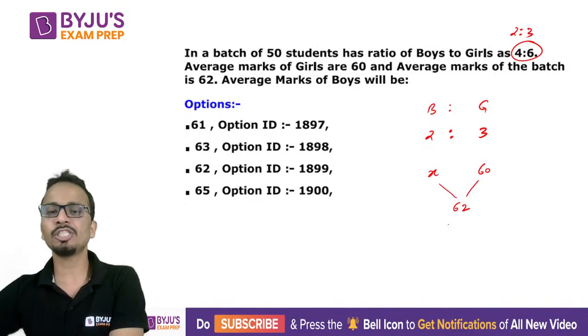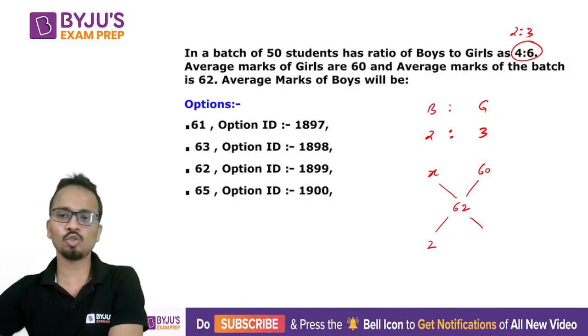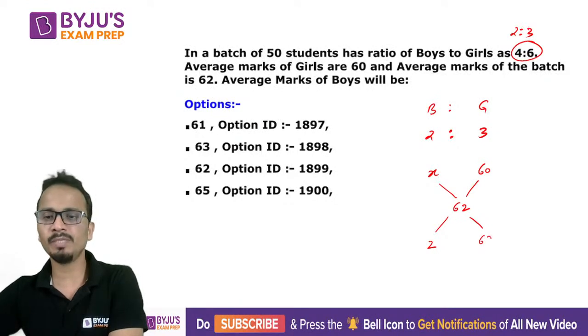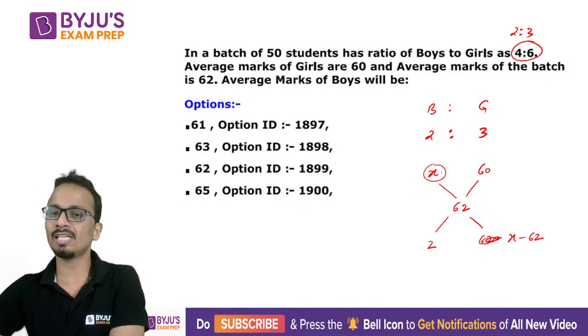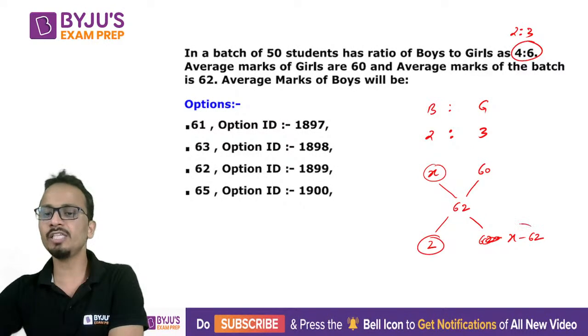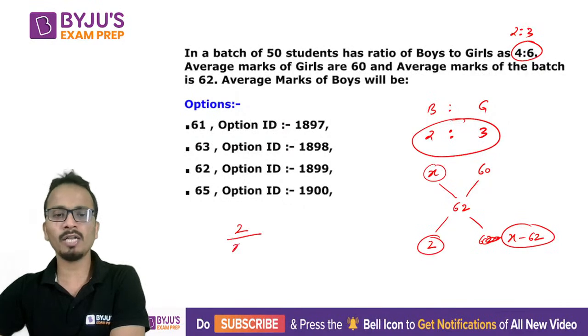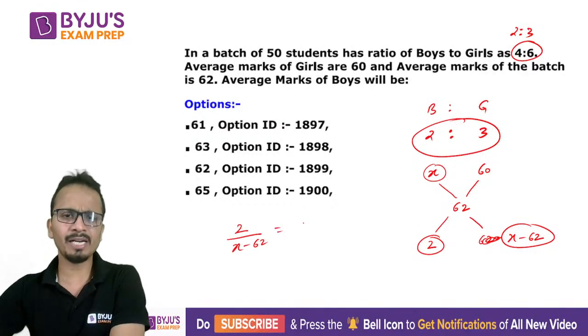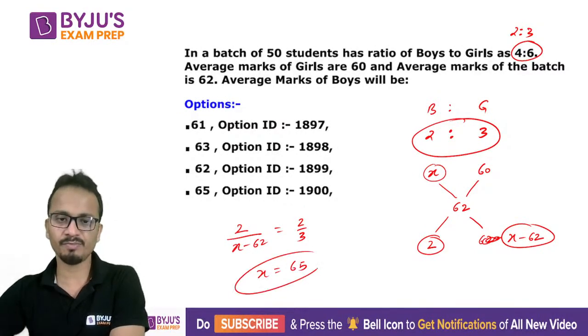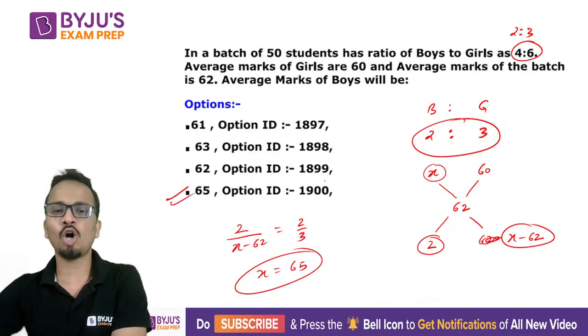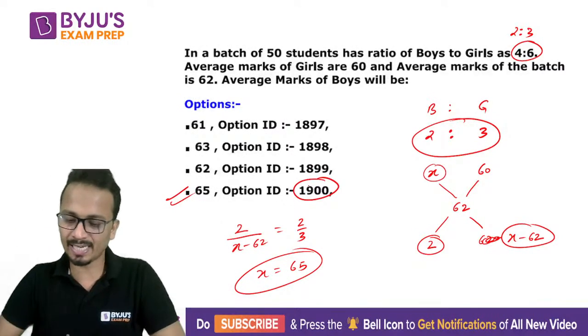Now I'll apply allegations here. So the difference of 60 and 62 will be written here, that is 2. And on the right hand side, it will be 62 minus, no, it will be X minus 62. Okay, because X will be the largest of all the values. The ratio of these two will be equal to the ratio of boys and girls. So 2 upon X minus 62 can be written as 2 upon 3. And the value of X will come out to be 65. All right. So 65, that is option ID 1900 is the correct answer.